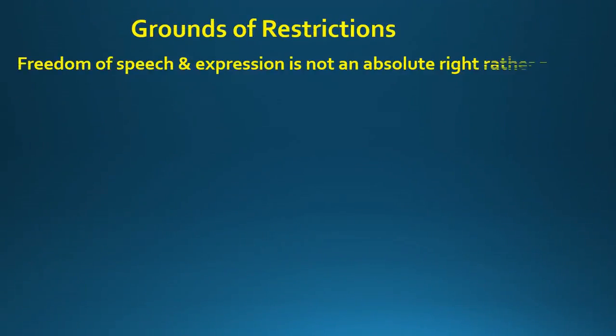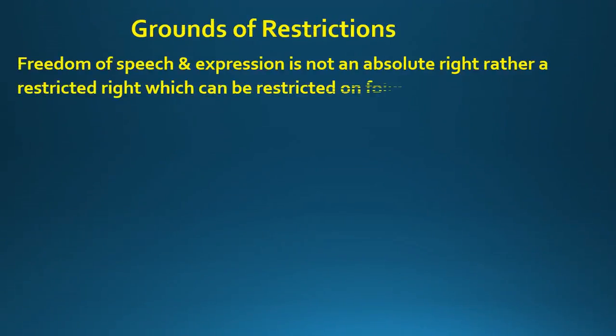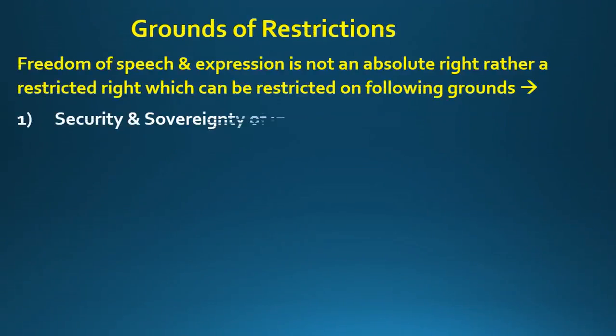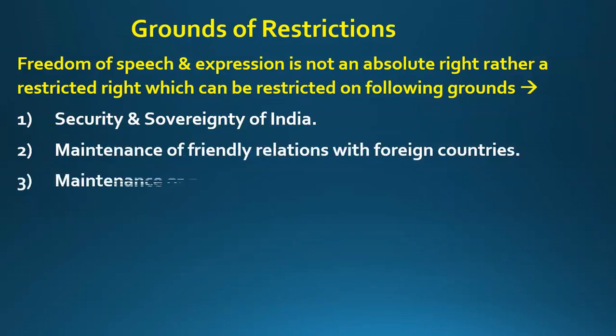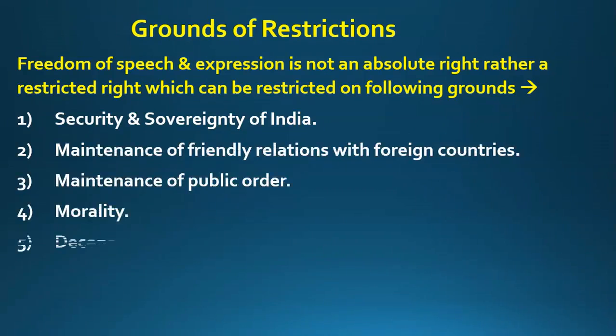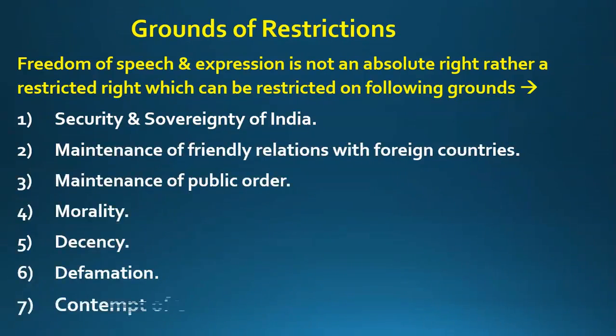Okay, so I have told you that Article 19 is not an absolute right. It is a restricted right. You have to follow certain conditions while you are enjoying your right to freedom of speech and expression. So what are the grounds of restrictions? Definitely, freedom of speech and expression is not an absolute right. Rather, it is a restricted right which can be restricted on the following grounds. So what are the grounds of restrictions of Article 19 Clause 1 Subclause A? The first ground is security and sovereignty of India.